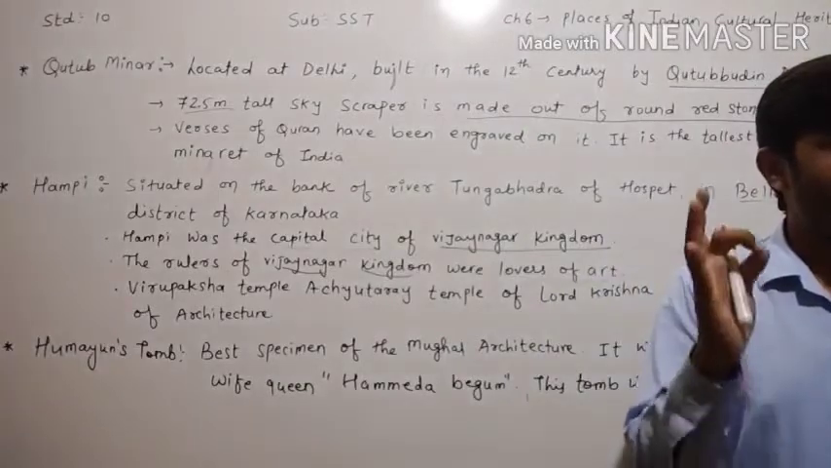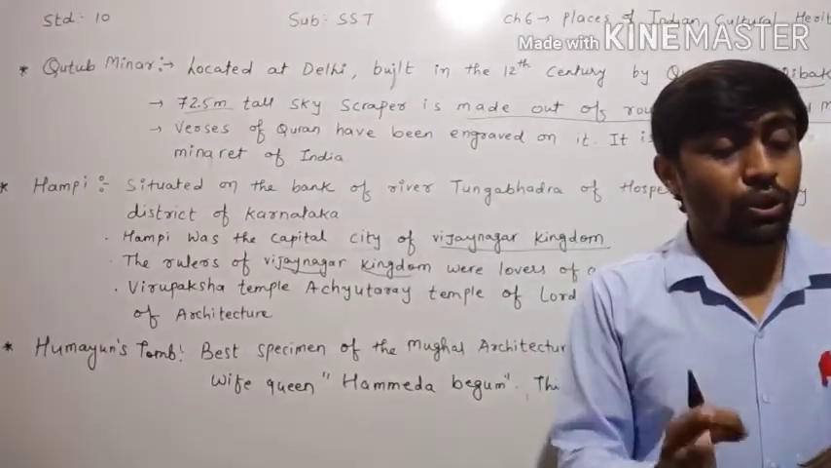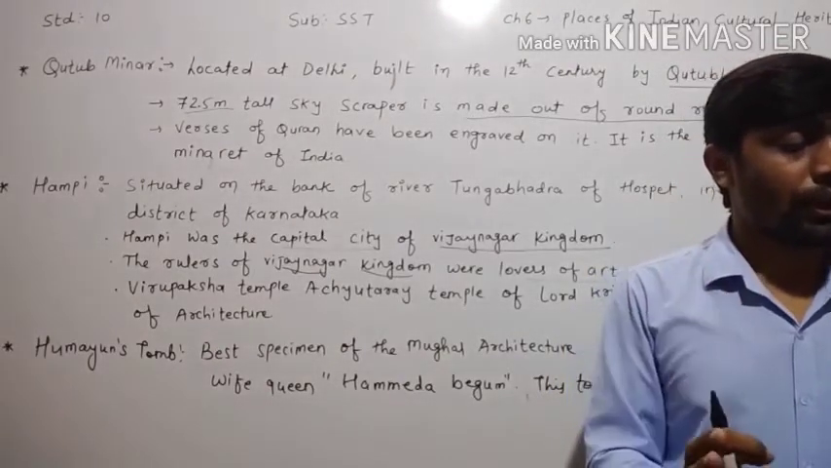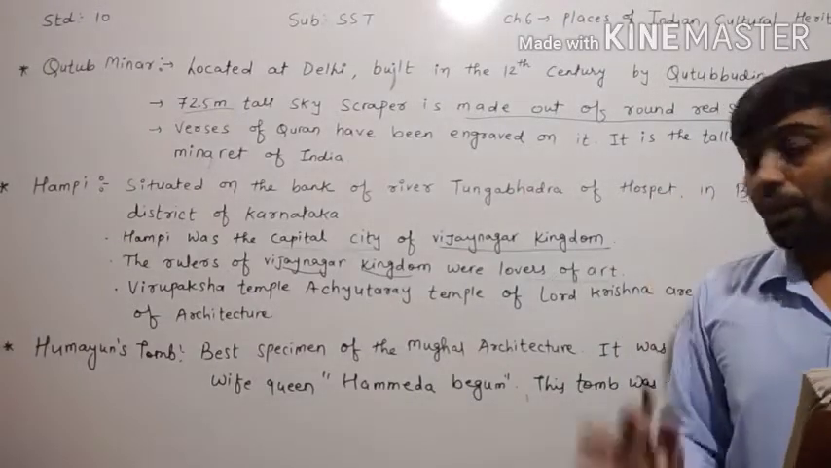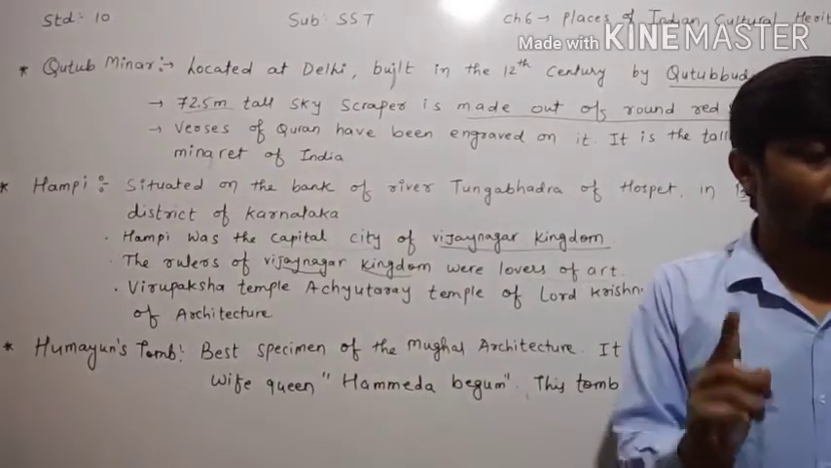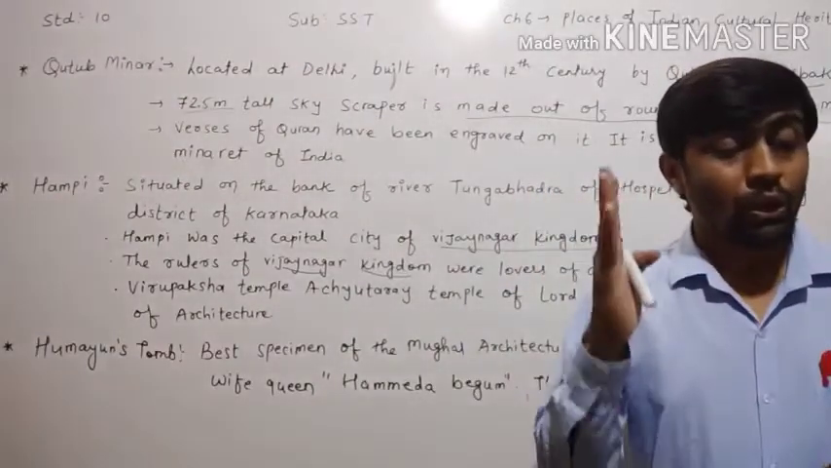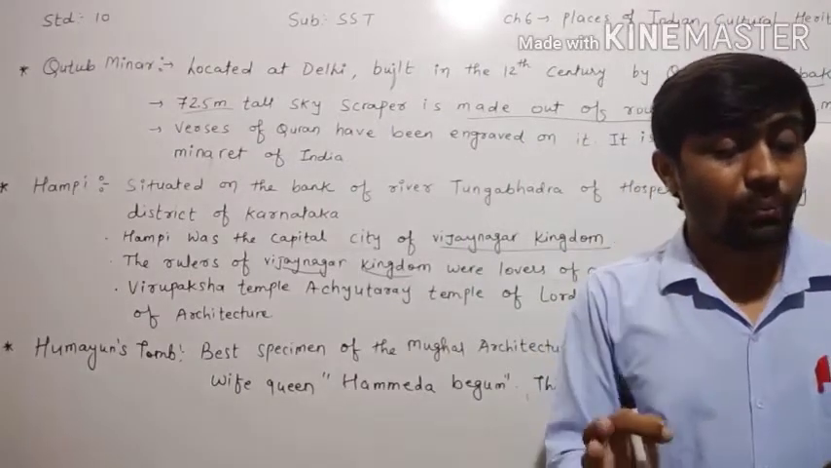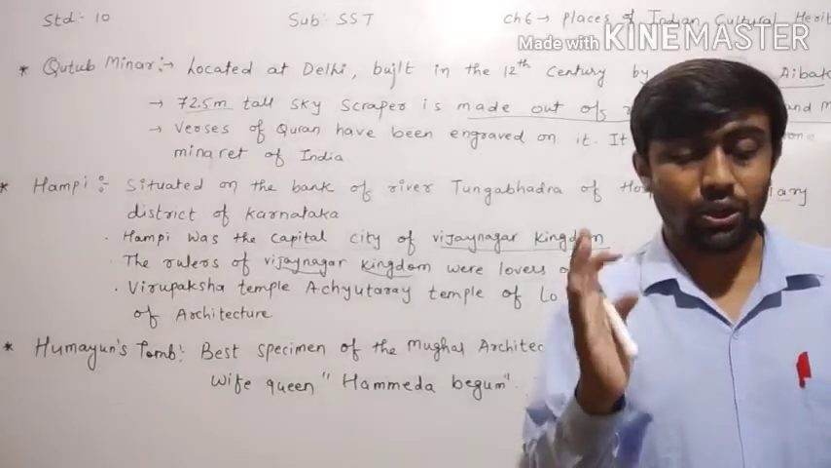In Hampi, the village of the Vijayanagar kingdom during the reign of Krishna Devaraya, the Vithala temple and Hazara Rama temple were built beside it. What is given here, dear children? In Hampi, during the reign of Krishna Devaraya, the Vithala temple and Hazara Rama temple were built beside it.